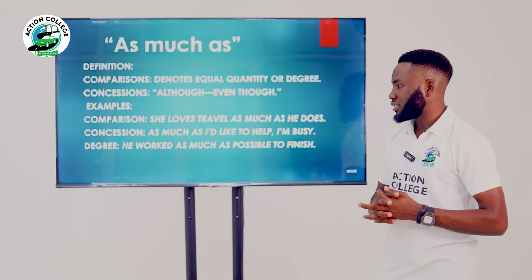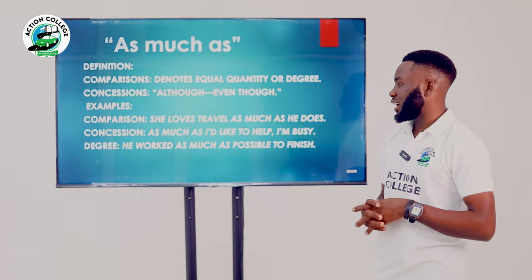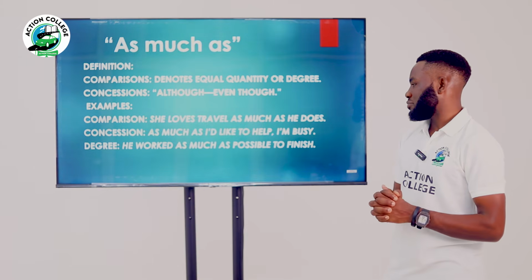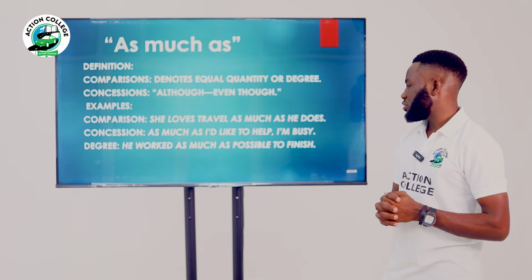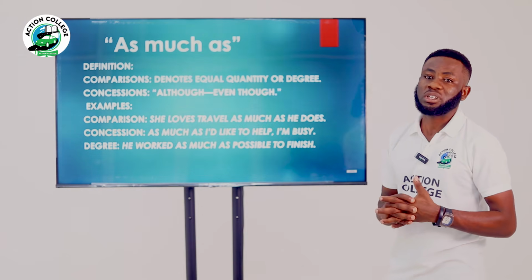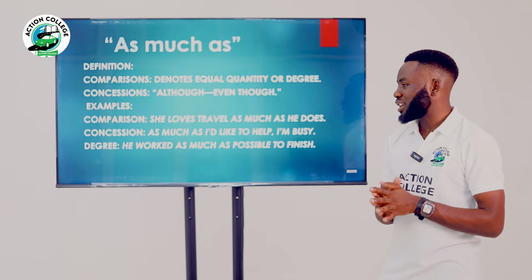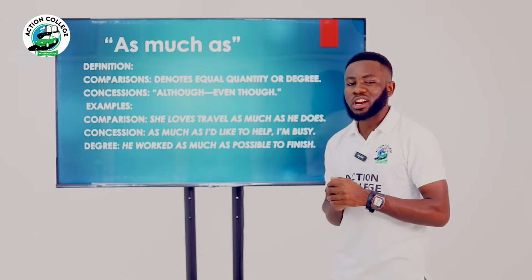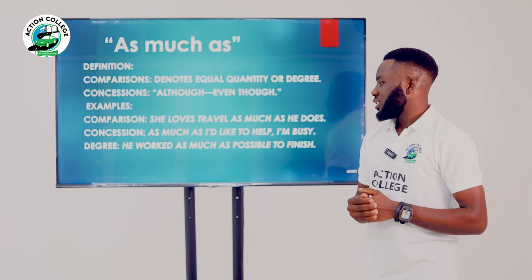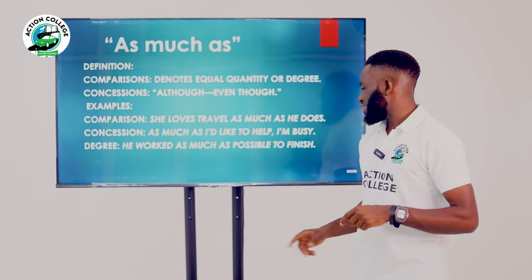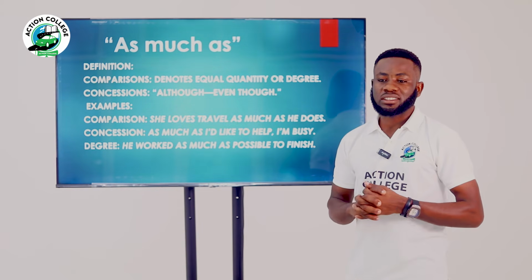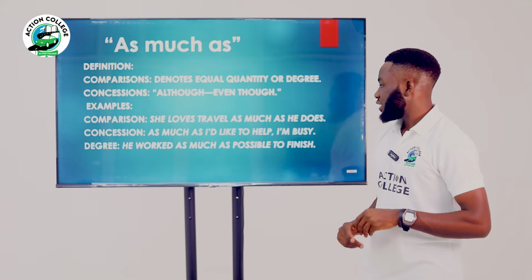The third is degree. Degree is like, he worked as much as possible to finish. To mean that in every possible way, that's how he tried to work so that the task can be finished.